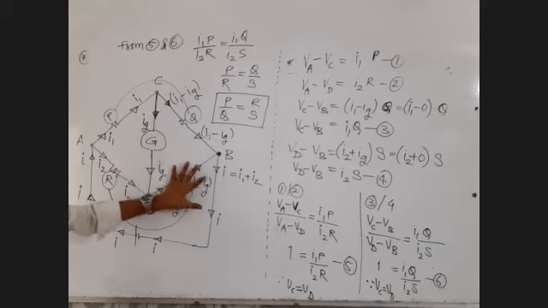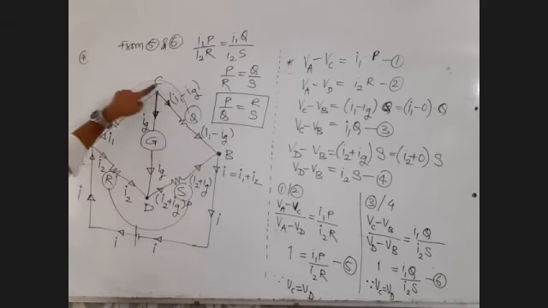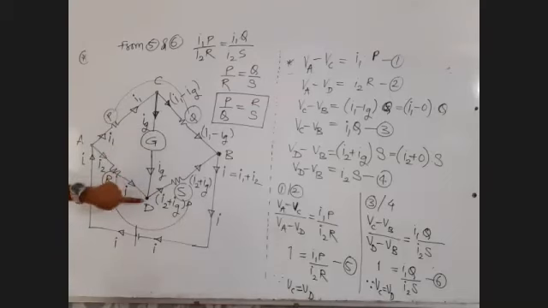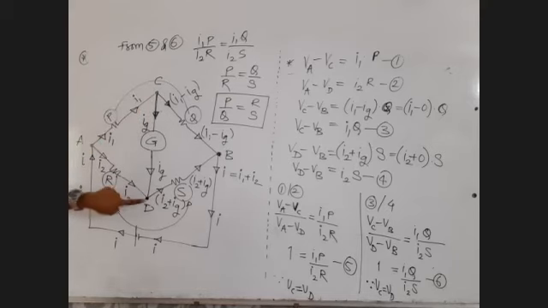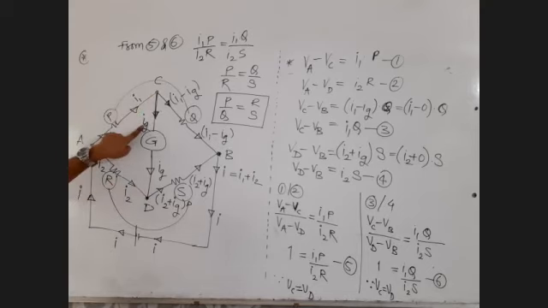If this is satisfied, it means between these two terminals there is no potential difference, means their potentials are equal. Vc is equal to Vd. If potentials are equal, there is no potential difference. No potential difference means no current. Reply to me in the chat box up to this, clear and written.